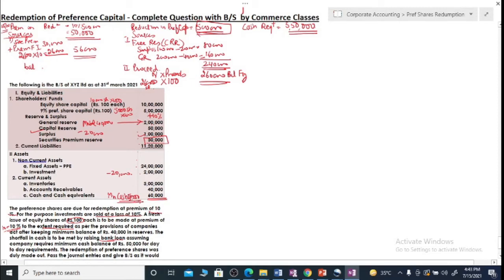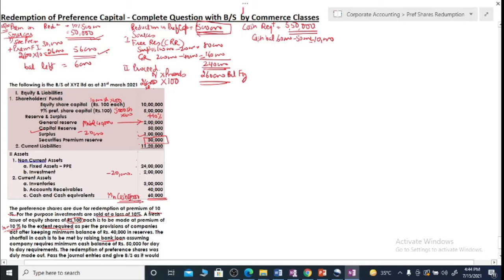So balance left in this account will be 6,000, because you have a total of 56. 50 will be cancelled against premium, 6 will be left. Now considering cash requirements, how much cash balance is there? Of course we have 60, but out of 60 we cannot use 50,000, we can only use 10,000, because minimum balance is needed. So that minimum balance will either be arranged out of the opening balance, or from the total we will keep it aside. But the thing which we need to remember is we are to keep 50,000 aside.